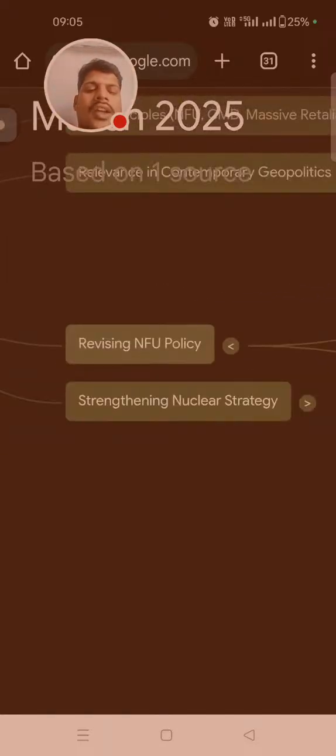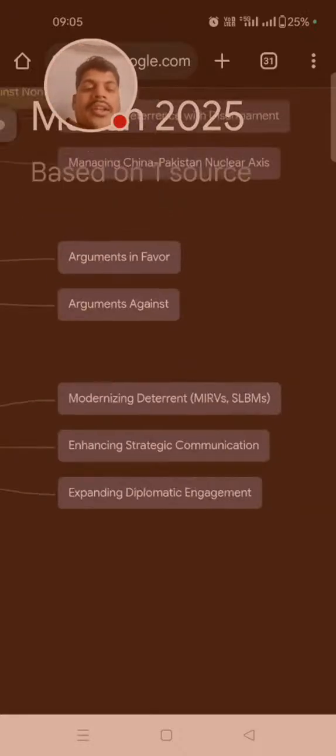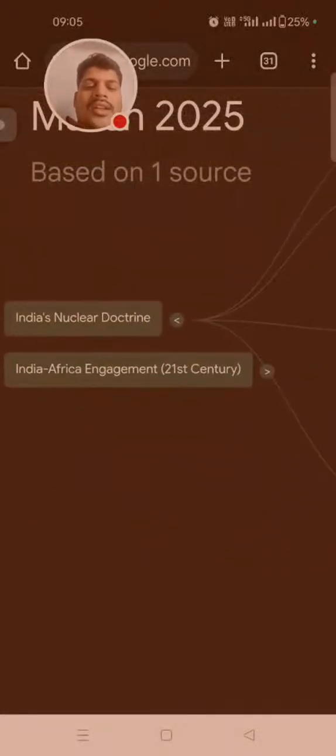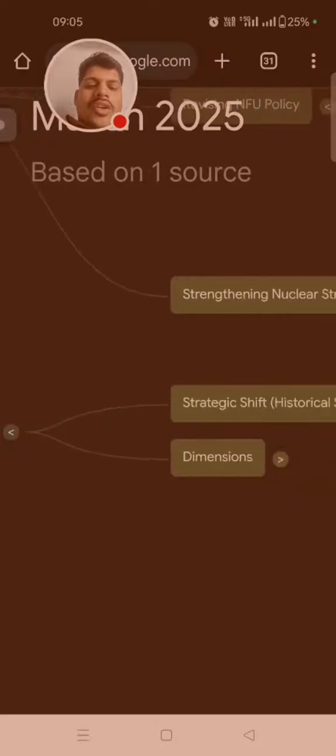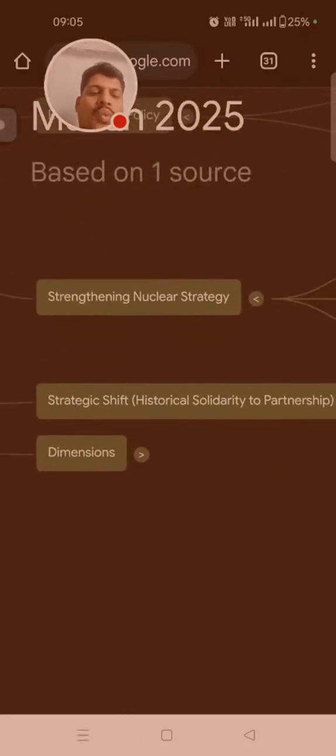So extending nuclear studies: modernization, deterrence, and IRV and SLBM are developed, enhancing strategic communication, and expanding diplomatic engagement regarding nuclear doctrine. Then the India-Africa engagement in the 21st century. So a strategic shift, from historical solidarity to partnership.